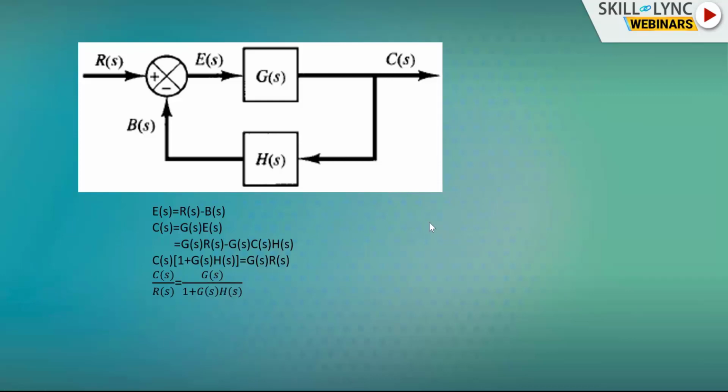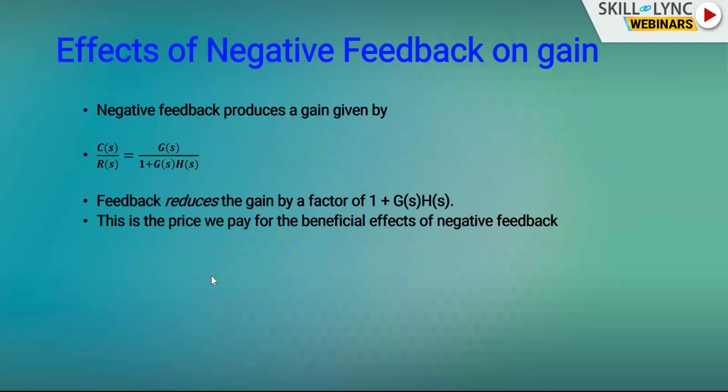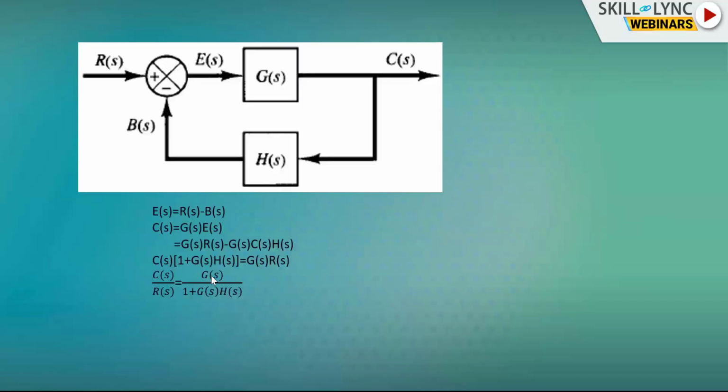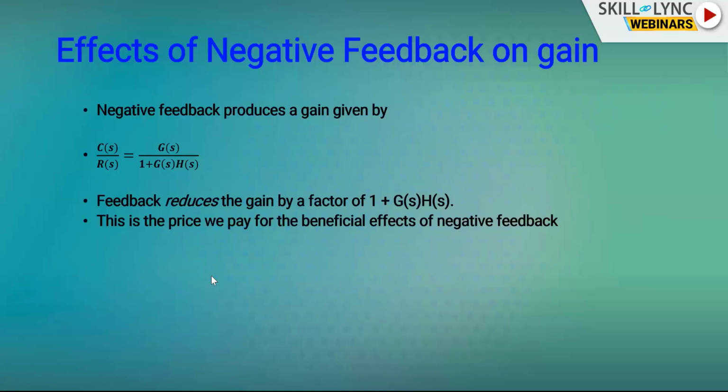This is the overall gain of the closed loop transfer function, which is G of s by 1 plus G of s H of s. It is simple algebraic manipulation by which we can easily reach this result. So, effects of negative feedback on gain. Due to negative feedback I have achieved this transfer function, G of s by 1 plus G of s H of s. What happens to the gain? G of s is the open loop gain, but C of s by R of s is the closed loop gain. Feedback reduces the gain by a factor of 1 plus G of s H of s.